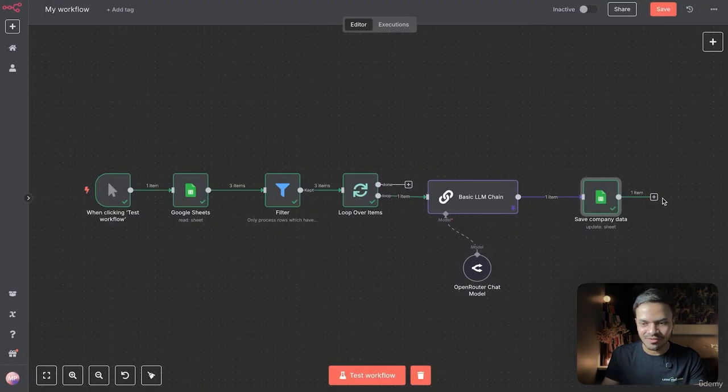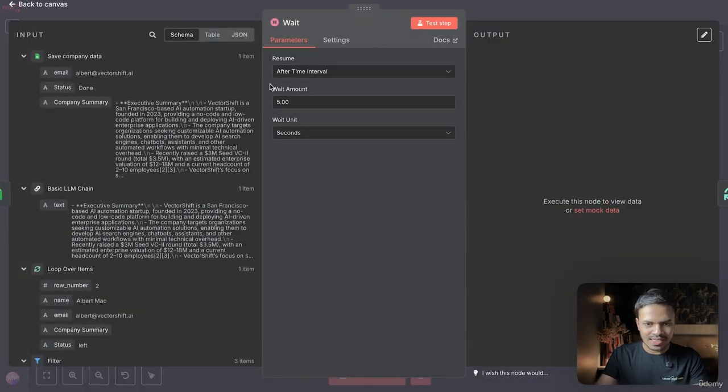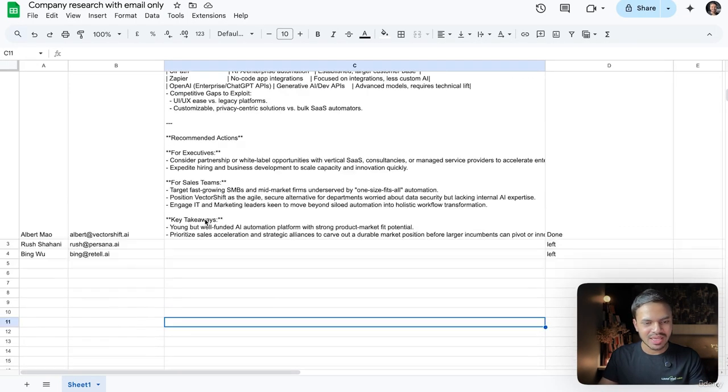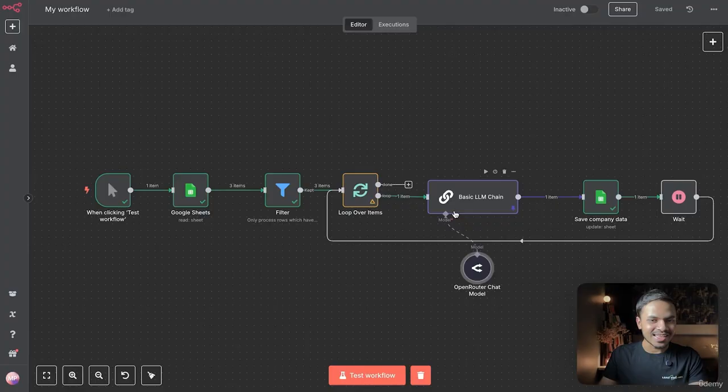It is a very basic workflow, but still it is super powerful. You can also include a wait node. For example, if you want to wait for, let's say, 60 seconds or 1 minute, you can use this and loop it back here. So it will perform for the second company, third company, as many companies as you have inside your Google Sheet. That's all from my side.